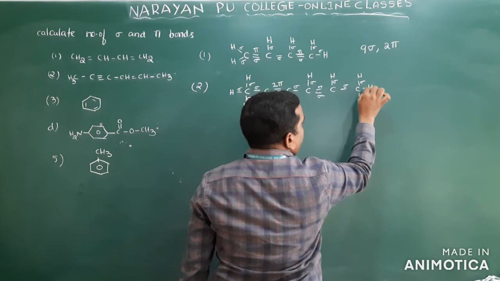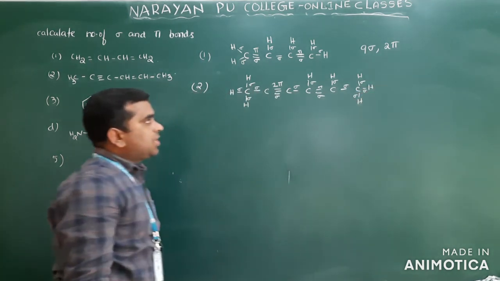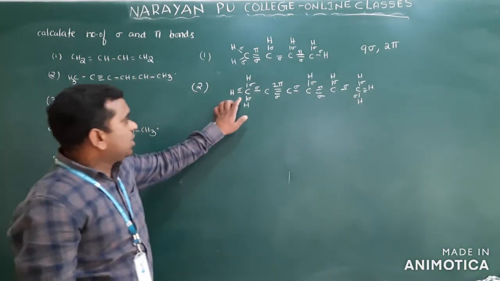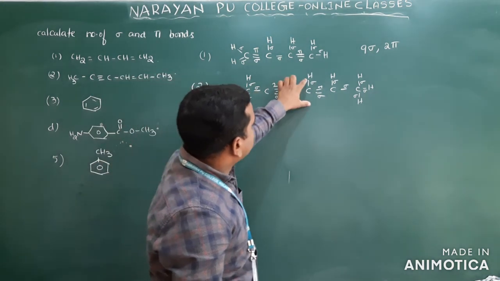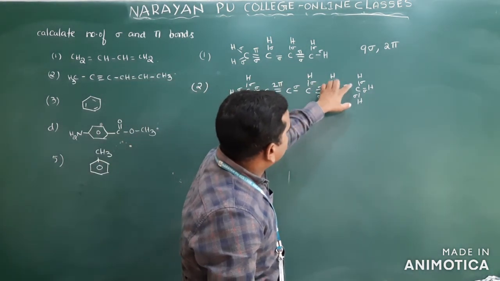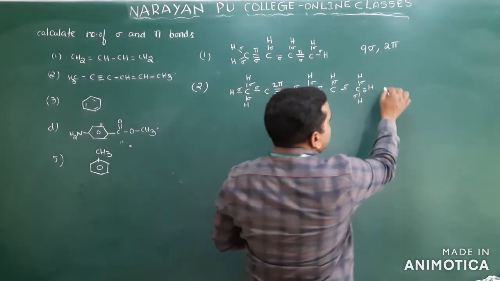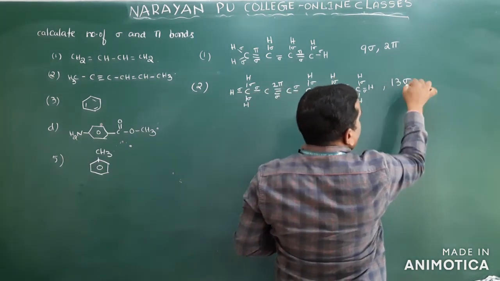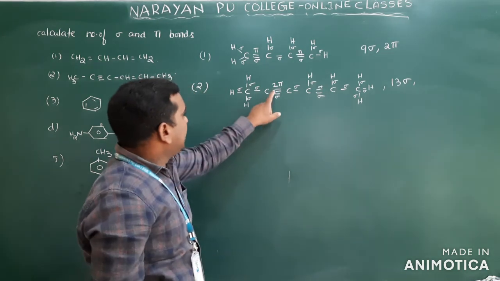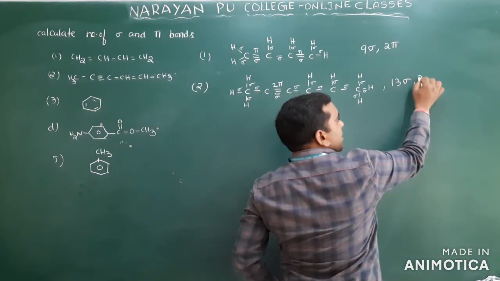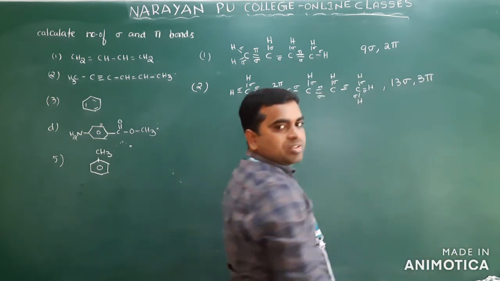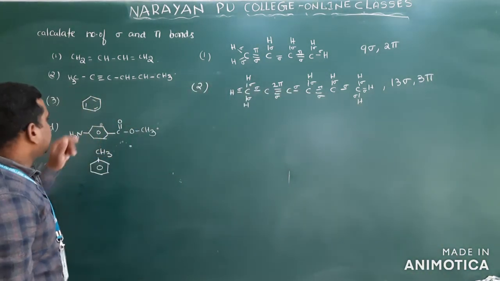All these single bonds are sigma only. Clear? So total how many sigma bonds are there? 1, 2, 3, 4. And here 5, 6, 7, 8, 9, 10, 11, 12, 13. So total 13 sigma bonds. How many pi bonds are there? Here 2 pi bonds are there. And here 1 pi bond is there. Totally, 2 plus 1, 3 pi bonds. Clear? That is the second one.